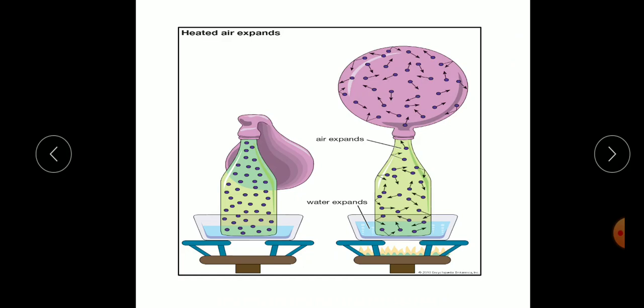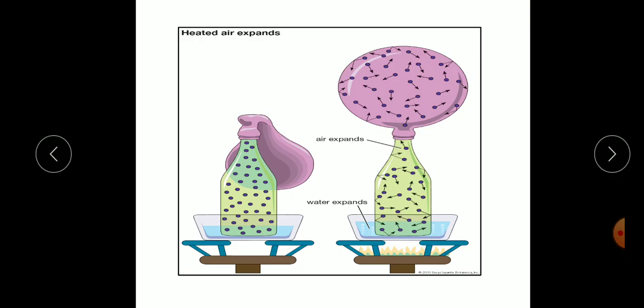Next, what do you find? The balloon gets inflated. Yes. Why is the balloon inflated, students? Because the air in the bottle expands when its temperature rises. Take the bottle out of the hot water and allow it to cool. When the bottle is cooled, you see that the balloon is deflated. You can see in the picture, students, that air contracts on cooling.